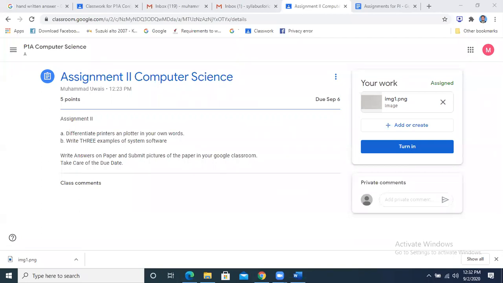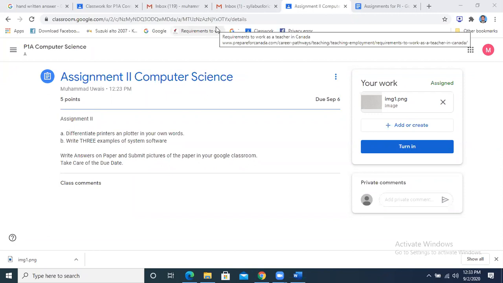Yes, Hiba Imran. Sir, can you please tell me how to delete our name from Google Classroom? I have joined with 2 accounts, so I wanted to delete my name from my father's account. Just leave that account, submit your assignment with the new account that you have joined.